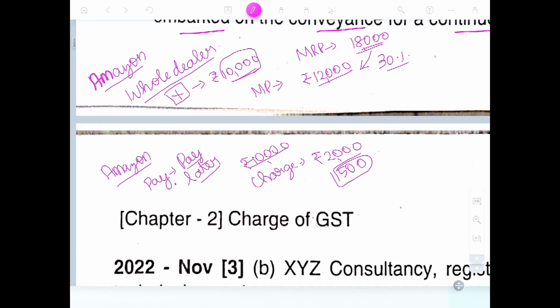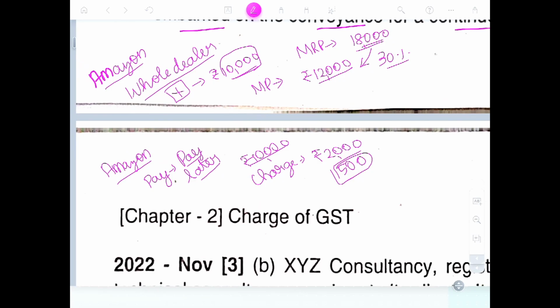If they sold the same mobile phone at 28 percent GST on 10,000, the tax is 2,800 rupees. If it was sold for 12,000, the extra 2,000 rupees at 28% needs extra GST. That comes to 560 rupees.